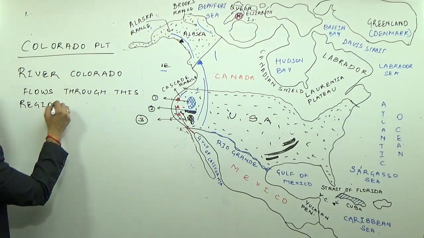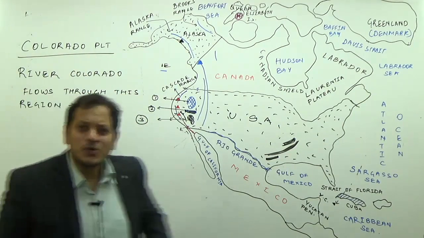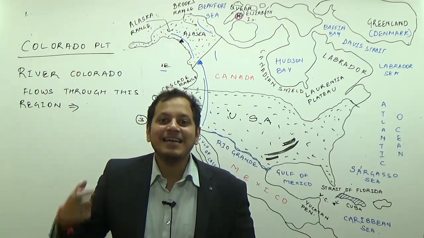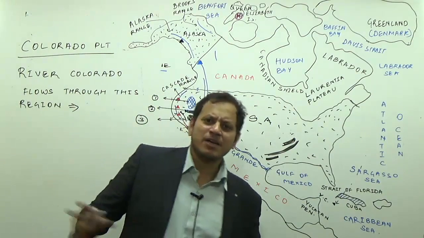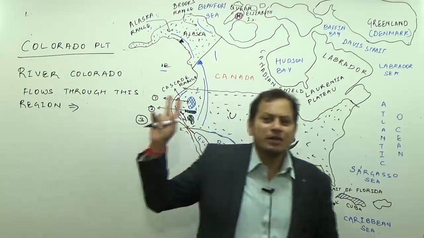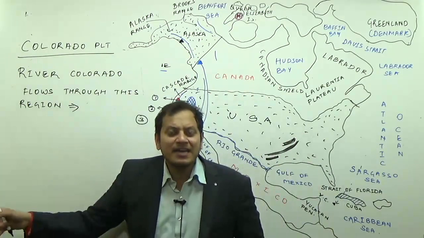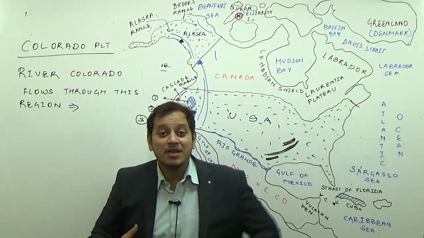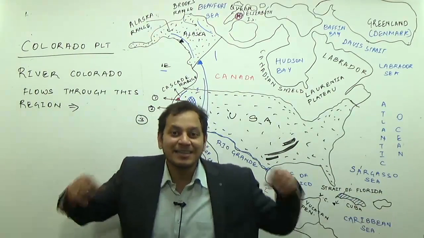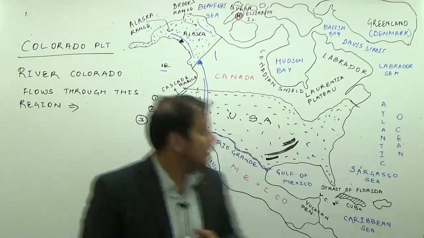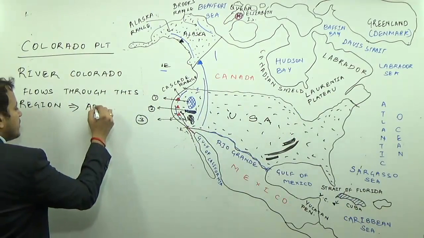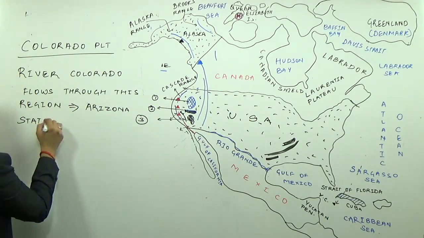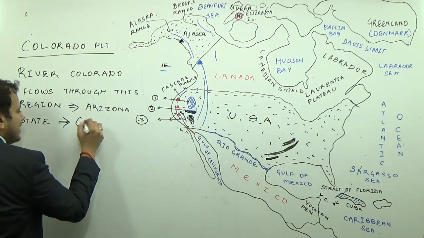River Colorado flows through this region, and while flowing through this region in the Arizona state of USA, river Colorado has formed the famous Grand Canyon region. It is not the deepest part, it is not the biggest canyon. Kali Gandaki Canyon in Himalaya is much deeper than the Grand Canyon, but Grand Canyon is very beautiful. It is a very vast area and attracts millions of tourists. So, in Arizona state of USA, river Colorado forms the Grand Canyon.